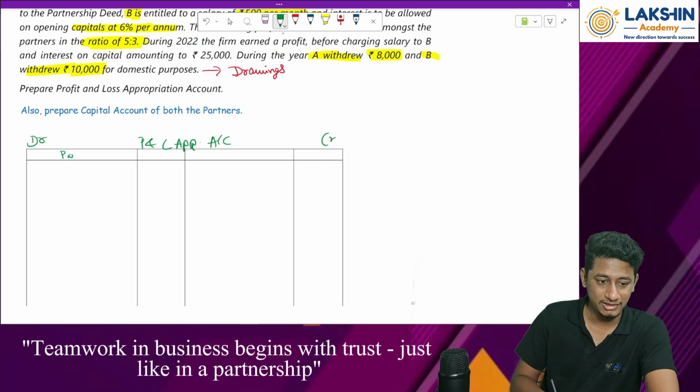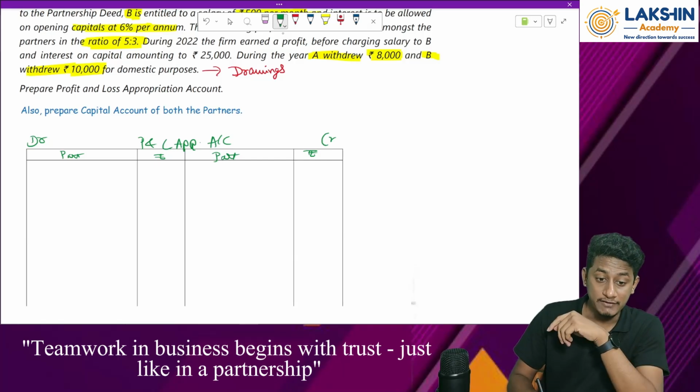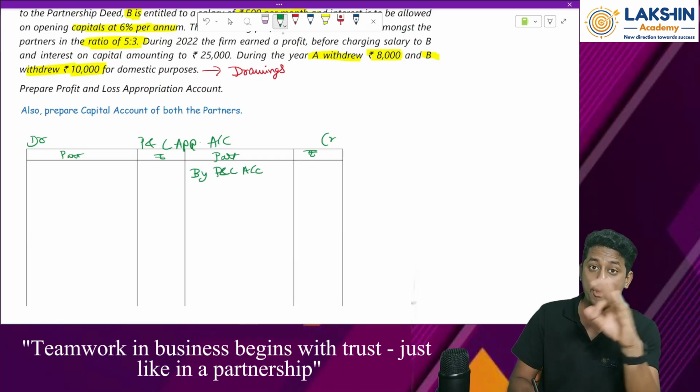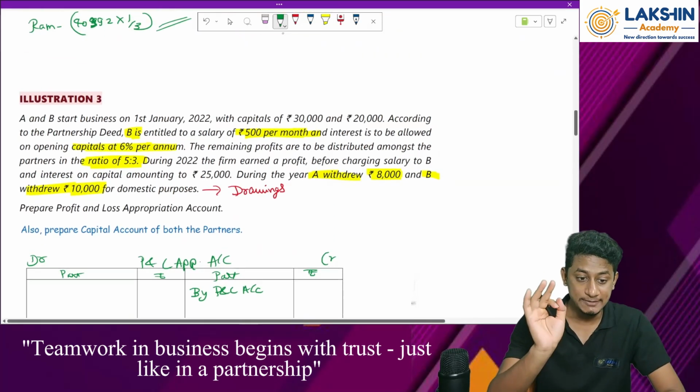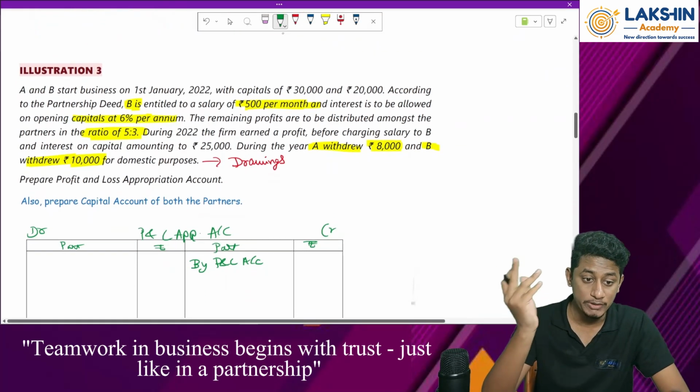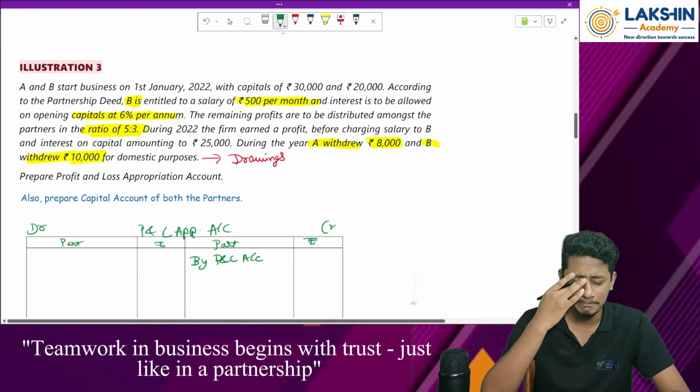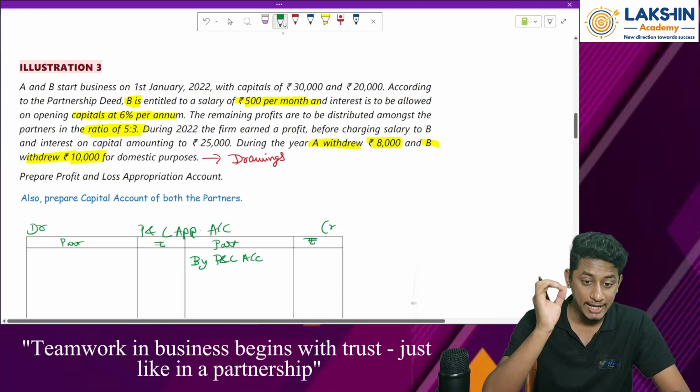This is particulars, amount, particulars, amount. Okay. So how do we start with this? We start with the opening balance, that is by P&L account, the balance carried forward from the P&L account. So any adjustments to be done over here for interest on capital? No, because interest on loan, any amount given on interest on loan?